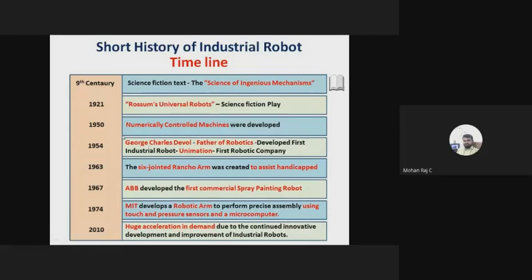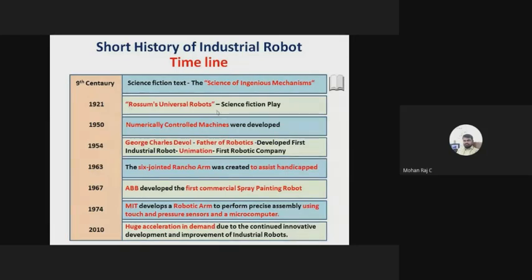In 1950, numerically controlled machines were developed, right? Simply called NC machines. Usually it is a development period, right? Now we are living in Industry 4.0. Before Industry 4.0, just think about the origin of electricity. People invented electricity. After that, gas operated valves came. After that, logic gates were developed. Only after the development of logic gates did people move to microcontrollers and microprocessors.